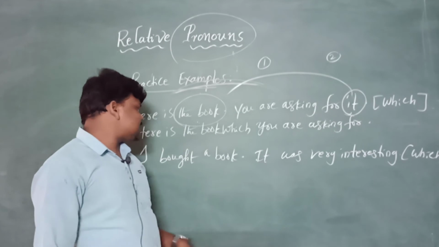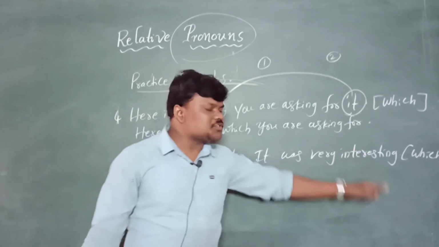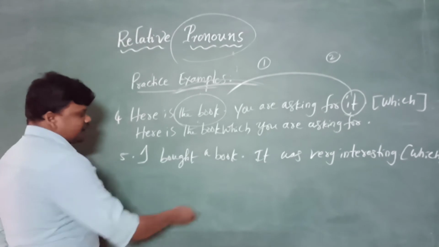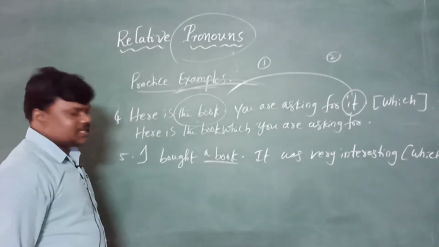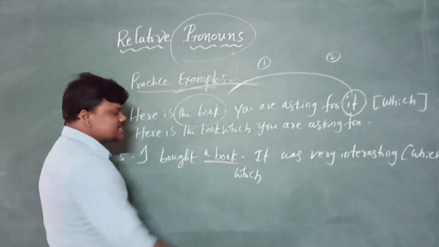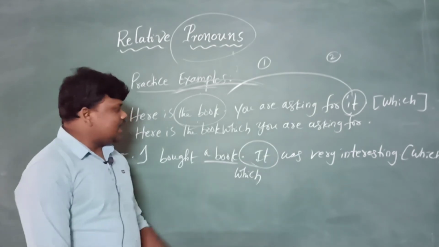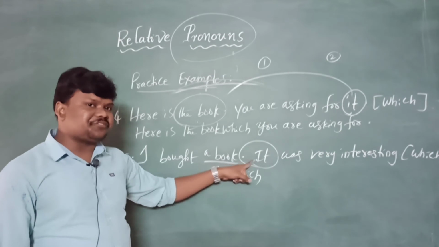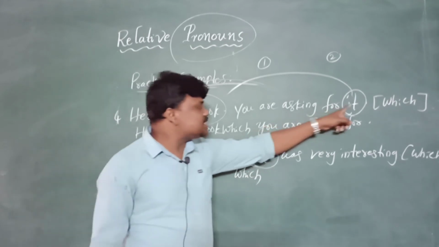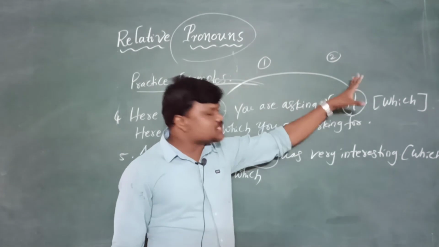Well, yes. And look at the fifth example. I bought a book, full stop. It was very interesting. We need to combine these two sentences with which. So, where is the thing? A book is a thing and it immediately needs to be followed by which. See here, in the second sentence, right at the start there is a pronoun. So we should remove that, right? And observe the two sentences, what might be the difference. Here the starting pronoun it we need to remove, but in the previous sentence the pronoun was at the end of the sentence, and that was also removed.